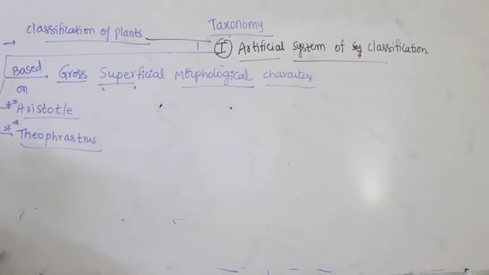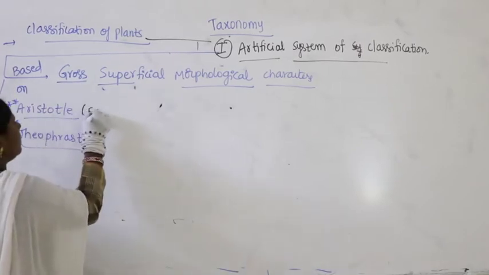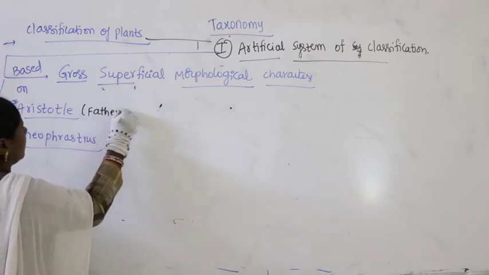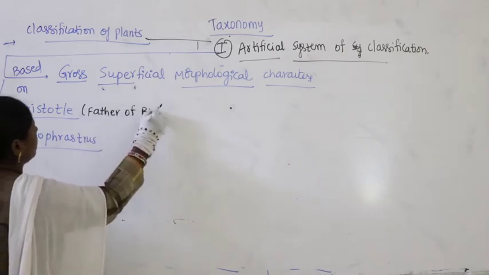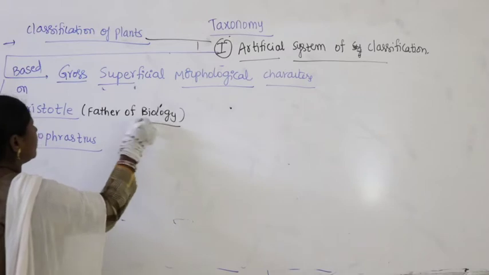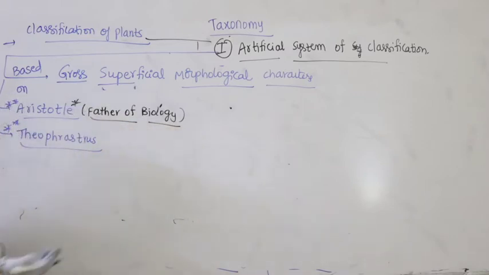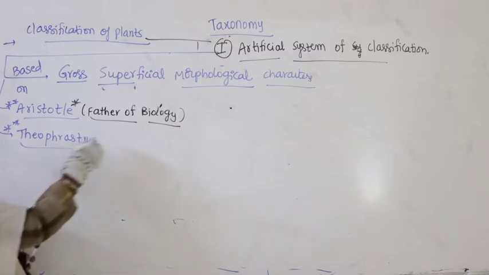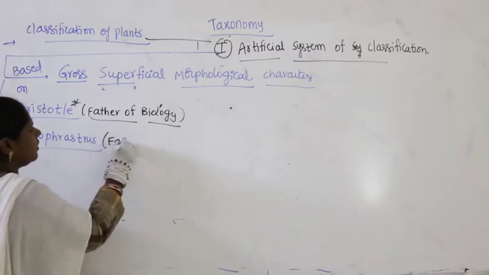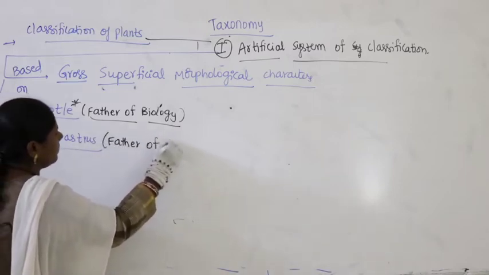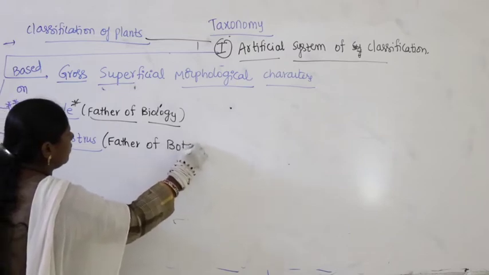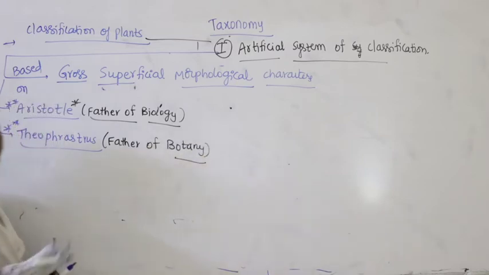Aristotle is the one, a great scientist, who is referred as father of biology because of his tremendous research work, tremendous effort. Theophrastus, who is referred as what? The father of botany. He is the one who contributed more for the development of the branch called botany.